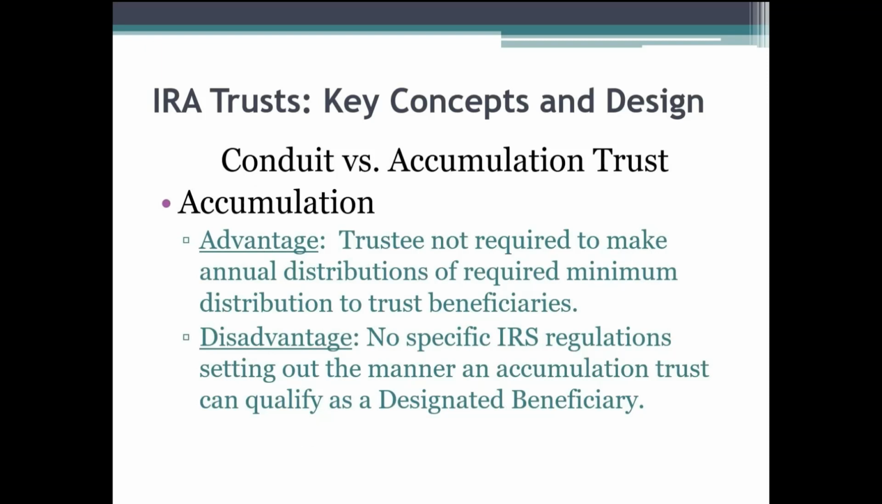The accumulation trust: the trustee is not required to make annual distributions of the required minimum distribution to trust beneficiaries. The advantage with the accumulation is, I don't want this particular individual, if I'm the account owner, I'm like, gosh, I really don't want that individual to get those dollars outright. I want that to continue to be invested. The problem is that may become an issue in terms of what life expectancy is to be used to figure out the required minimum distributions, and so that becomes how do we have an accumulation trust still qualify as a designated beneficiary? So we're still looking for the IRS for some direction on that.